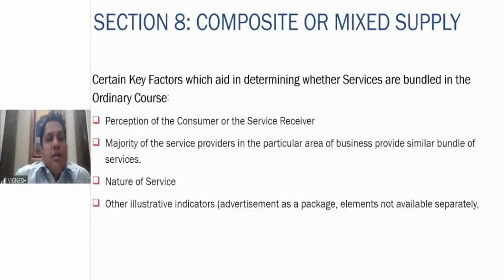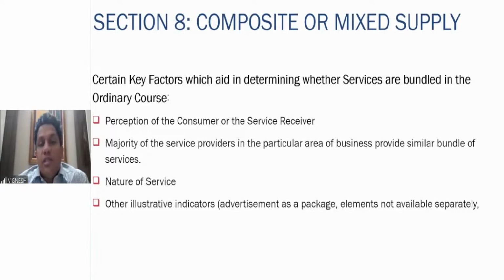Some key factors help in determining whether the services are bundled in the ordinary course or not. What are the factors you have to understand to see whether there is a natural bundling of service, or whether it is a composite supply? First point is the perception of the consumer or the service receiver. If the consumer perceives that he knows for sure what the principal supply is, then it is very clear that it is a composite supply, like your supply of laptops.